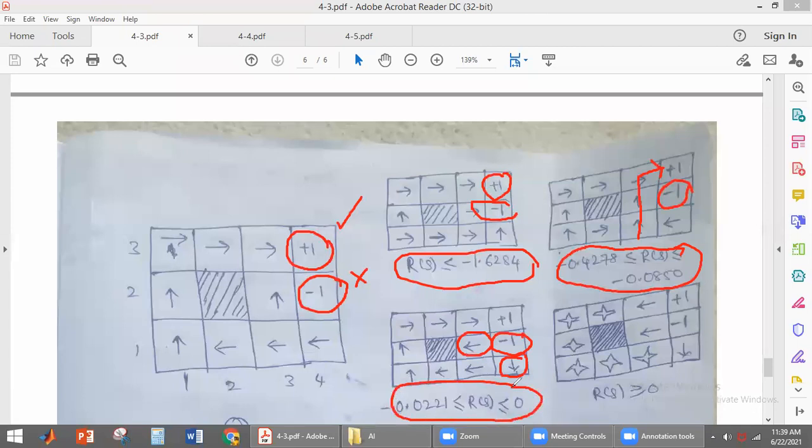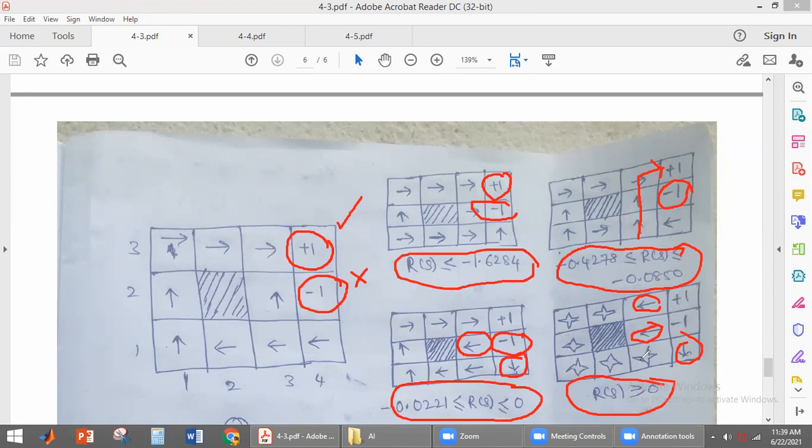Similarly, the optimal policy for the reward greater than or equal to 0 is that the agent will not want to terminate at any one of the terminal states. See here the direction. It does not want to terminate at any of the terminal states, so we can have any direction in these locations.